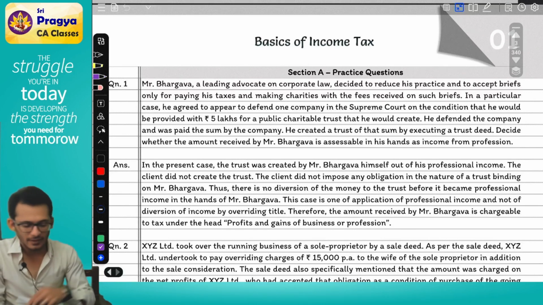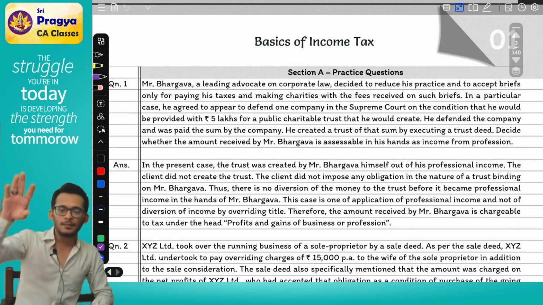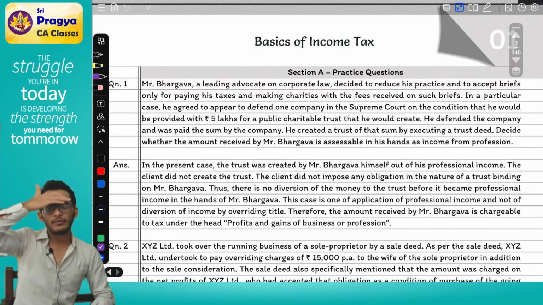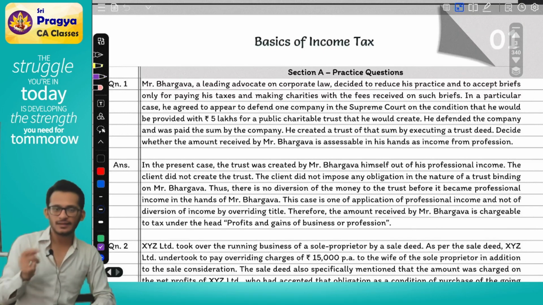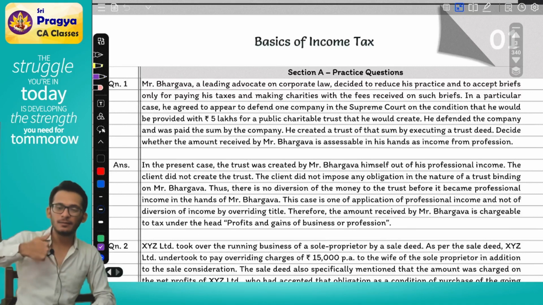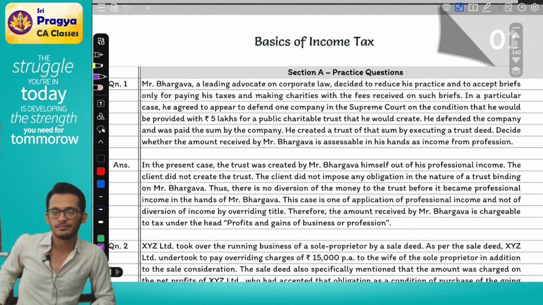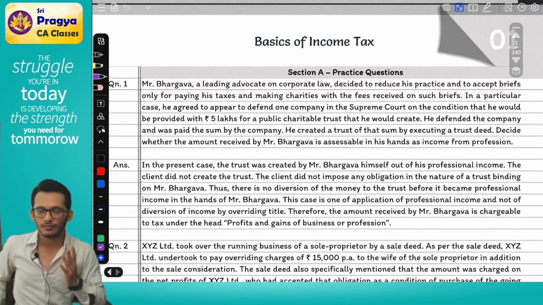If I have to explain this once again, there is a person called Bhargava working as an advocate, who has gone and represented in the Supreme Court. And he has said, sir, I will represent in the Supreme Court, but whatever money you are supposed to give to me, don't give it to me, give it to my trust. Who created the trust? He only created the trust. Why do you think one person will create a trust? Because he doesn't want the income to come in his hands. If the income does not come in his hands, tax will not be collected in his hands. Are you okay with this transaction?